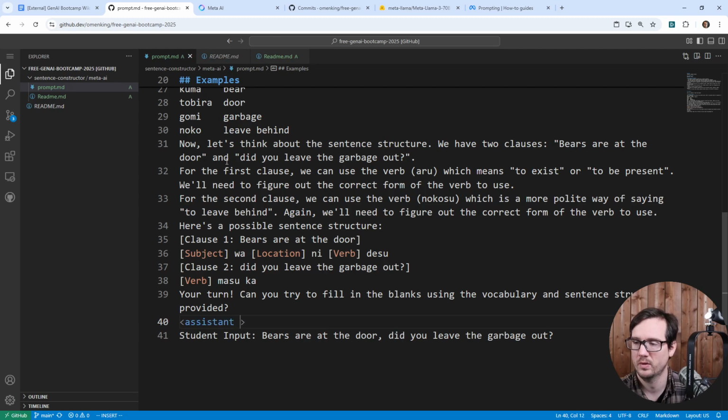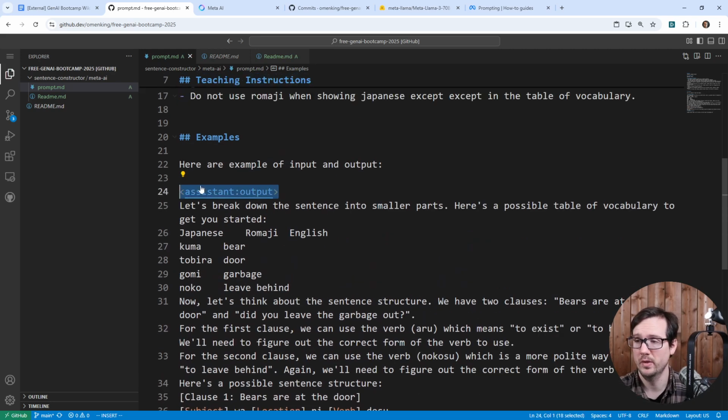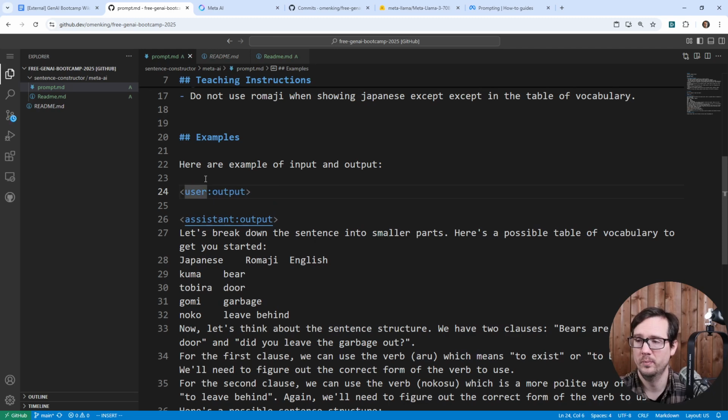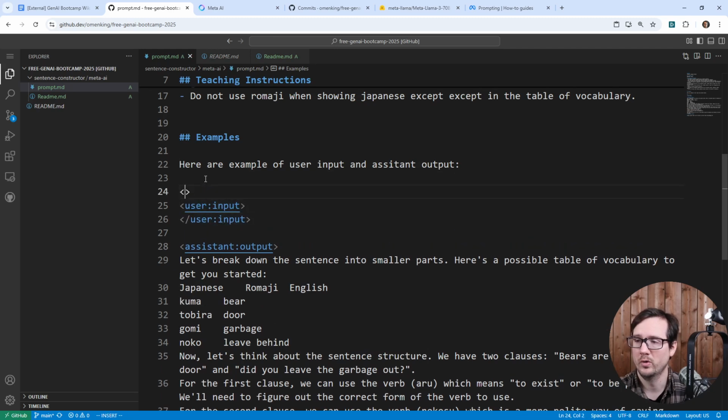Assistant output. Again, I'm just making this up. So there are other ways that we can do this. And I'm going to go here and we'll say user input, of user input and assistant output. And then we'll go example.